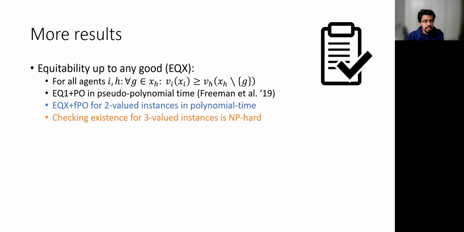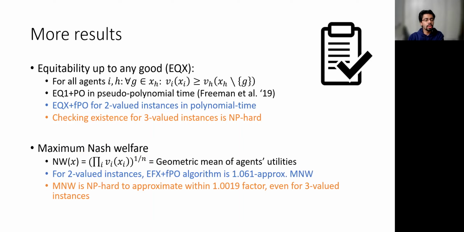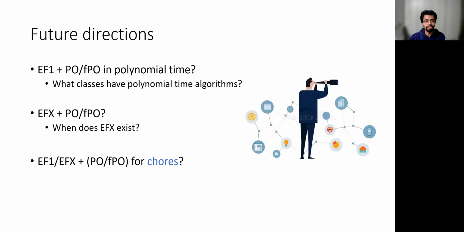So we have other interesting results in our paper as well. We show analogous results for the fairness notion of equitability of any good. We also work on the problem of maximizing Nash welfare, where the Nash welfare of an allocation is defined as the geometric mean of agent utility. For two-valued instances, we show that our EFX plus FPO algorithm approximates the maximum Nash welfare to a factor of 1.061. And for three values, we show NP-hardness of approximation beyond a constant factor.